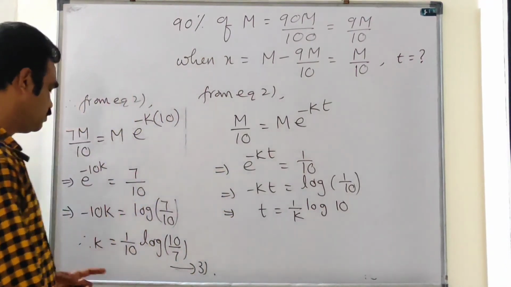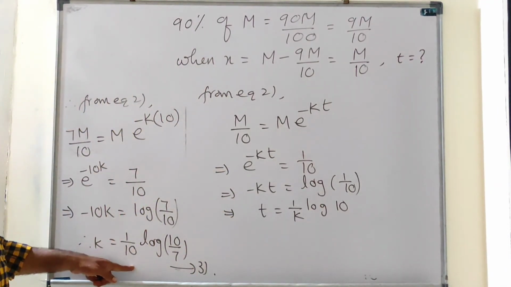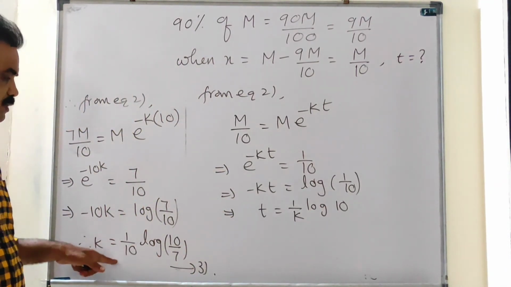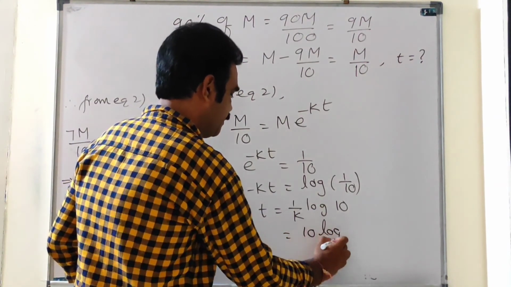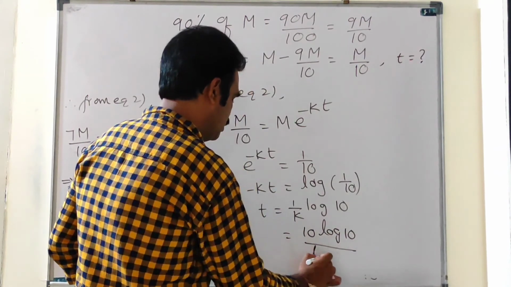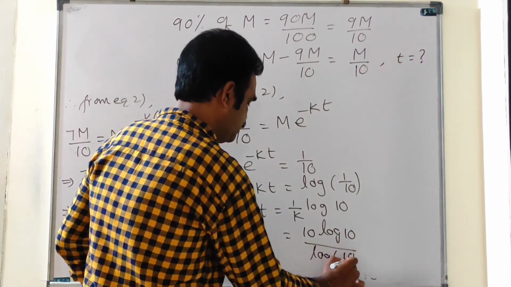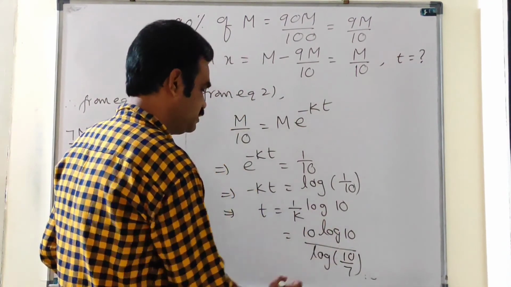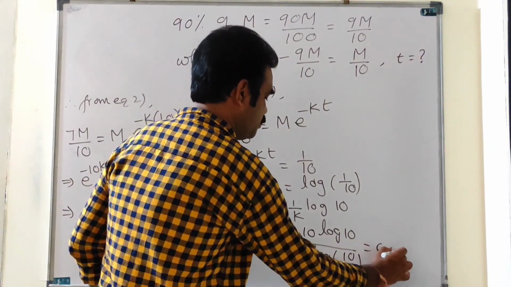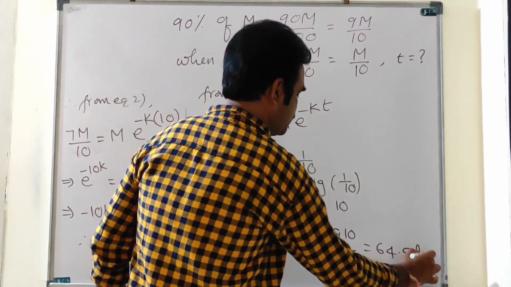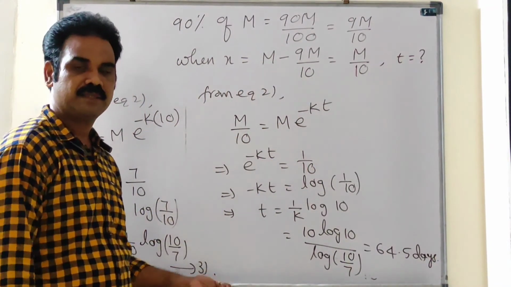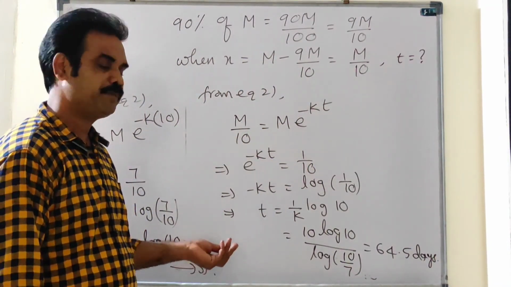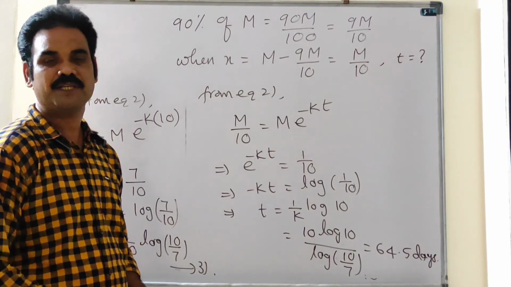What is the value of k? 1 by 10 log 10 by 7. Substitute the value of k here. This becomes 10 log 10 by log 10 by 7. This is equal to 64.5 days. That means 64.5 days are required for 90% of the initial amount to disappear.